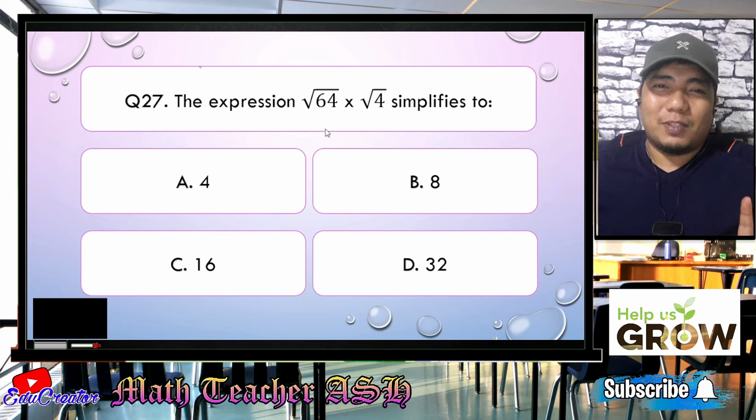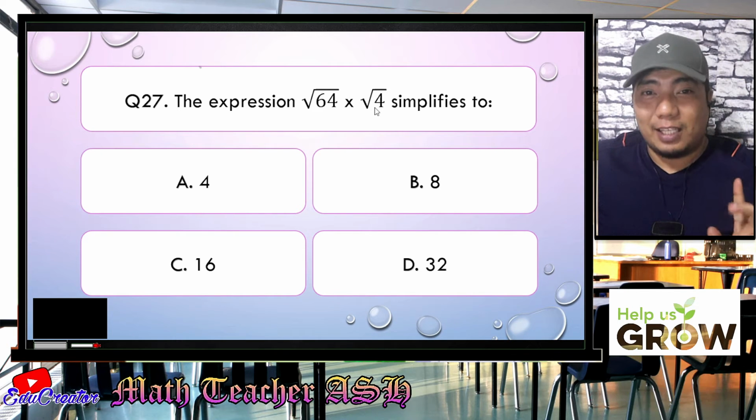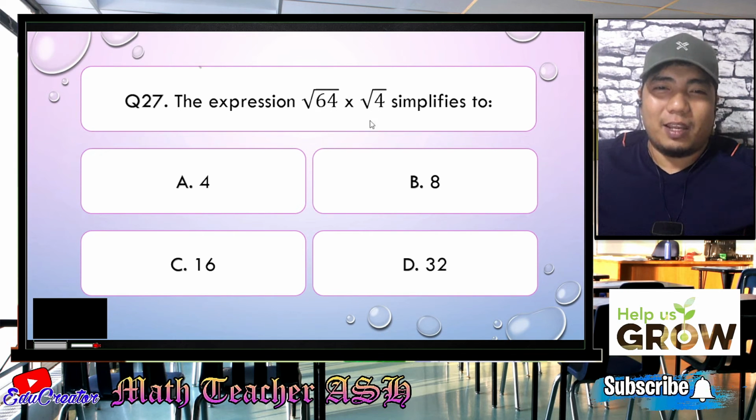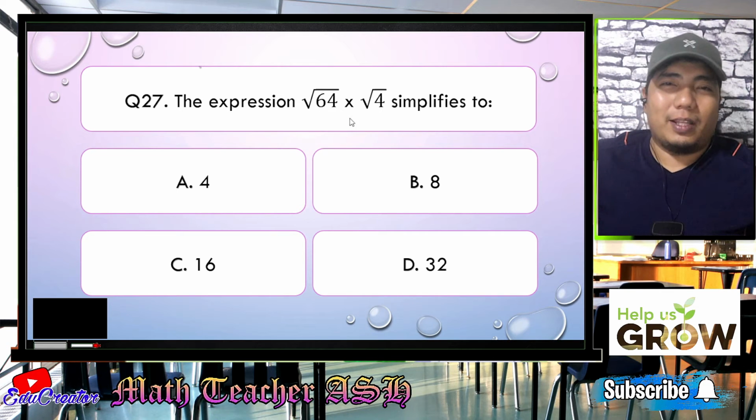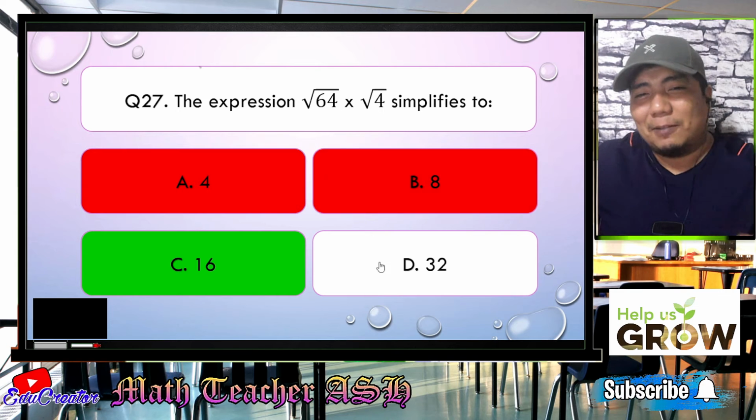So the square root of 64 is, very good, that is 8. The square root of 4 is 2. So you just have 8 here, you just have 2 here. So 8 times 2, that is very good. Letter C, very easy. Easy, right?